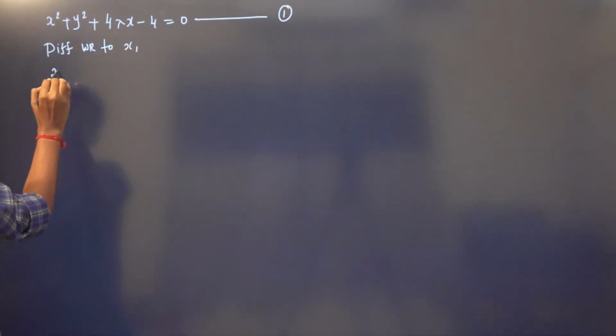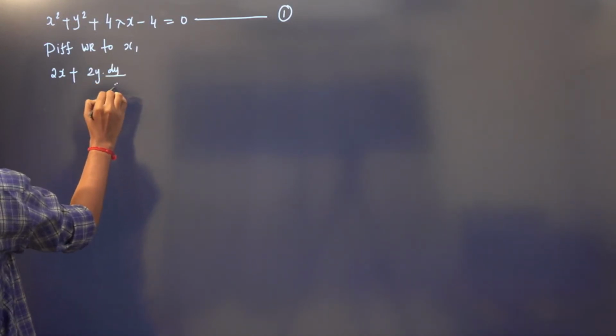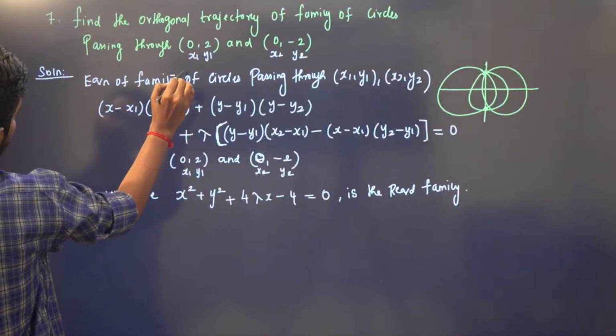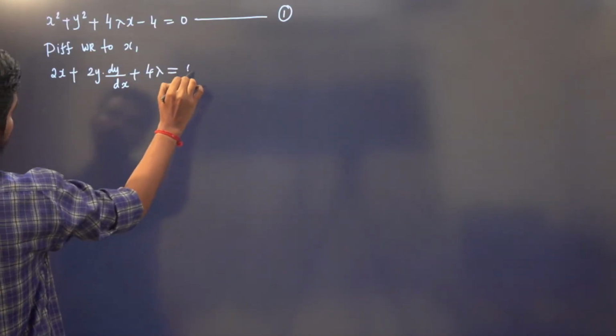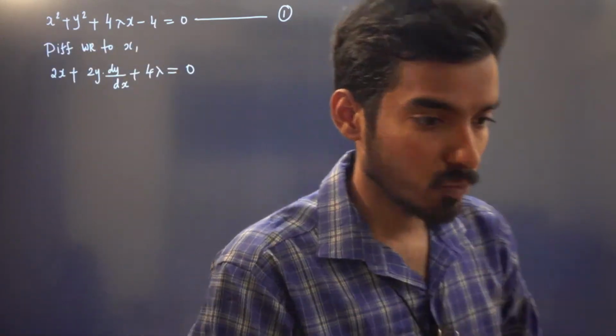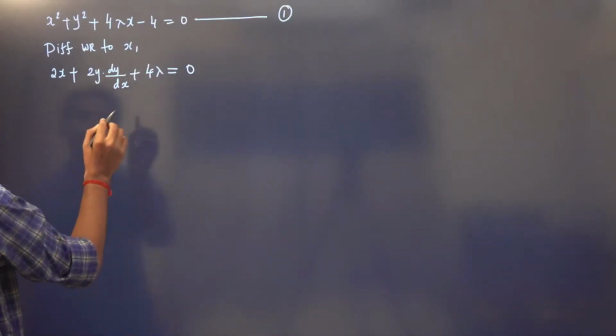So we will have 2x plus 2y dy by dx plus 4 lambda is equal to 0. The derivative of x square is 2x, and the derivative of y square is 2y dy by dx. Now we need to eliminate the parameter here.